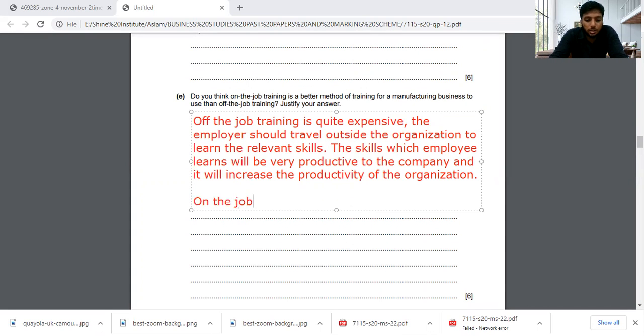On-the-job training is where an employee has been recruited by an organization, but once the employee has been recruited, he's trained by the previous employees. So, for example, if I've been recruited to the company, they will appoint me a trainer. The trainer will do the work, and while he's working, I just need to see what he is doing, and I need to learn from him. But there are good things and bad things about on-the-job training.